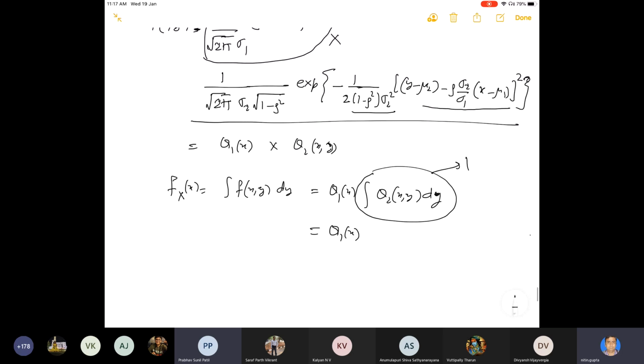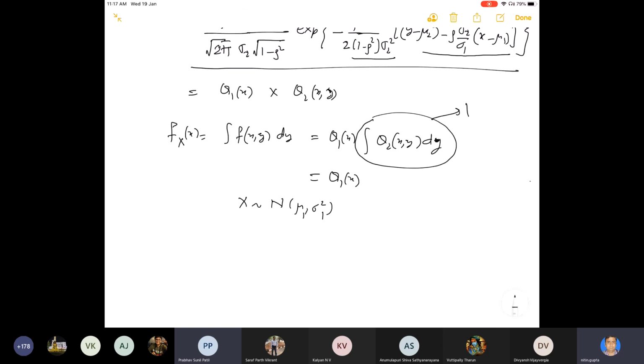But this means this is normal, mu1 comma sigma 1 square. Similarly, y is normal, mu2 comma sigma 2 square. In the same fashion, you will integrate.